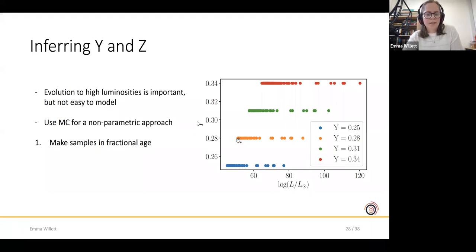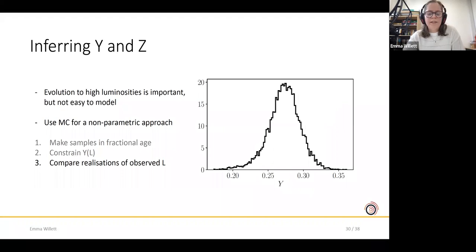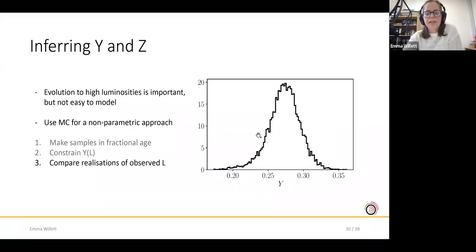So once again, we take our samples in fractional age, and we assume a linear relationship between the helium abundance and the luminosity for a given fractional age. So we basically draw a lot of straight lines through these points, point at 0 fractional age, point at 0.1 fractional age, etc. And then we take our observational luminosity with its error bar, and we compare many realizations of our observation to these lines in the bin which is closest to the star. And that gives us a distribution of helium abundances for an individual star with resolution which is not too bad.